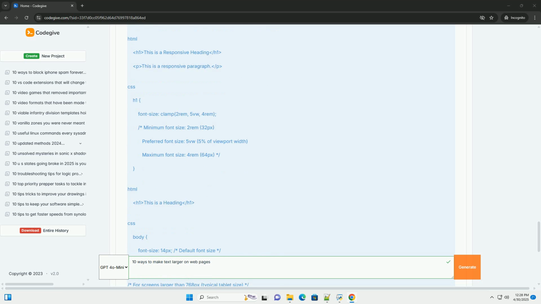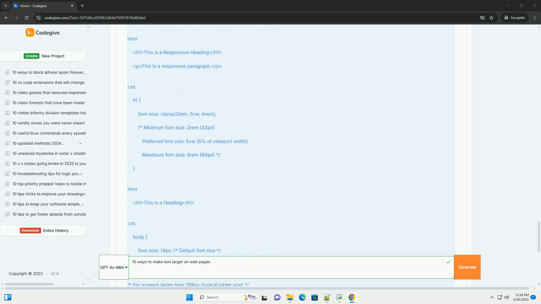* 1.2 = 19.2px. The p element within the .container has a font size of 1.5em. This means its font size is 1.5 times the font size of its parent, the .container, which is 19.2px * 1.5 = 28.8px. Advantages: easier to scale entire sections of your website proportionally. If you change the base font size of the body, all elements using em units will adjust accordingly.